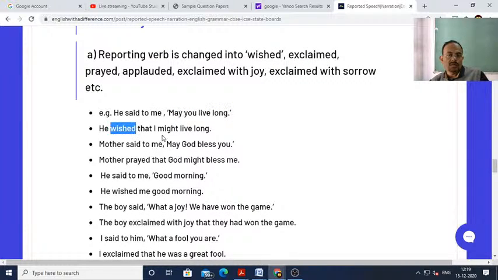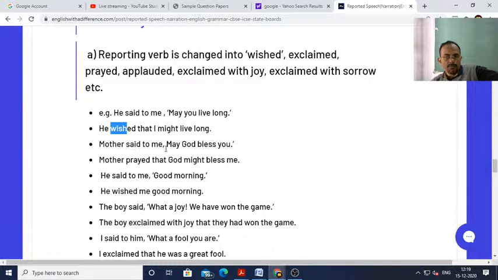He wished that I might live long. Understood? He said to me, "May you live long." So the answer will be, he wished that I might live long. So if you get a sentence with may, and it is a kind of a wish, then you write the reporting verb as wished, and then may will become might.